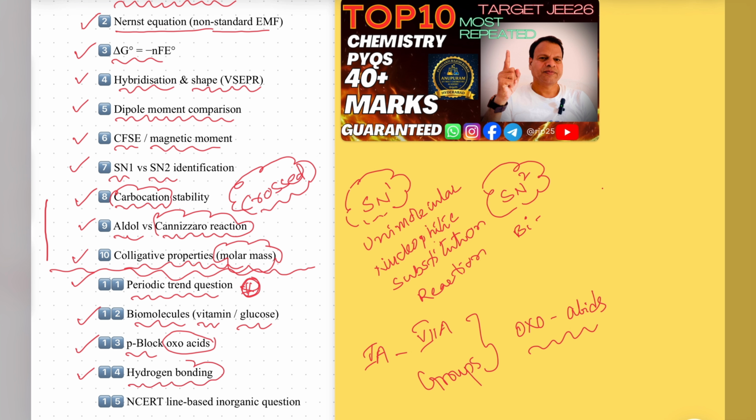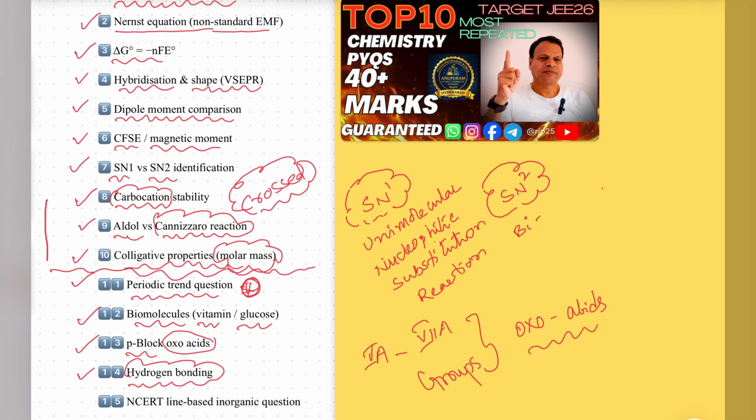Hydrogen bonding is present in our chemical bonding, but this is a general concept. It is also present in the first year and second year syllabus. In the second year syllabus we have groups. For example, fifth A group nitrogen can form it, sixth group oxygen can form, seventh group fluorine can form. Like this, first year is also based on these three elements: nitrogen, oxygen, fluorine. So many examples are there, intermolecular and intramolecular, and their applications.